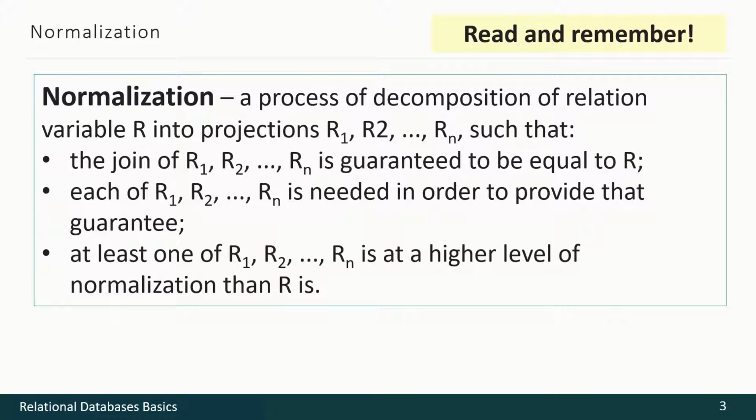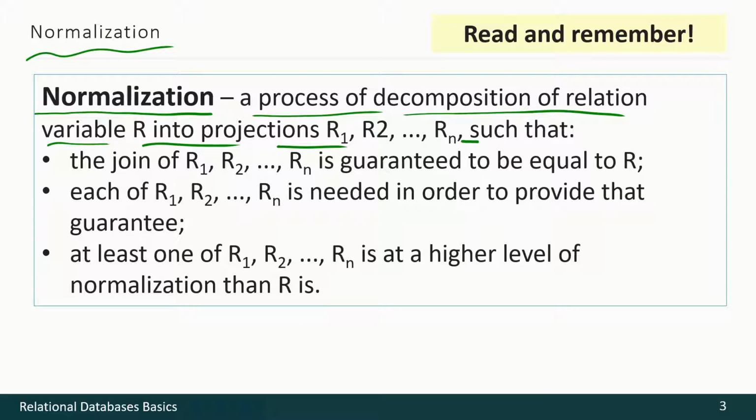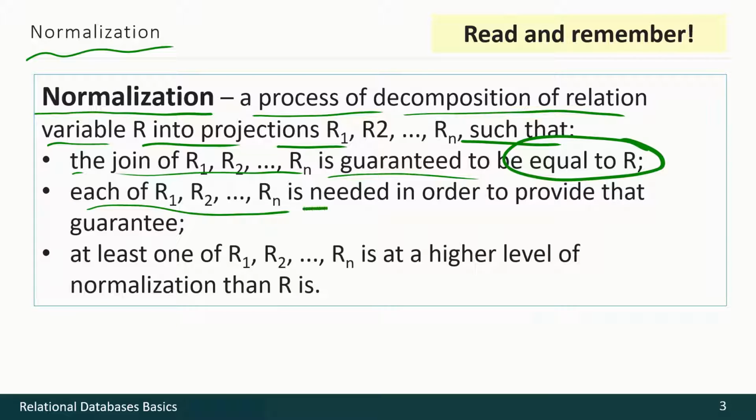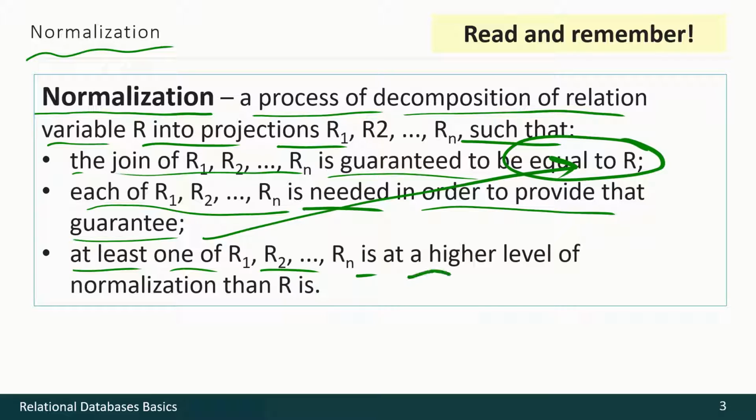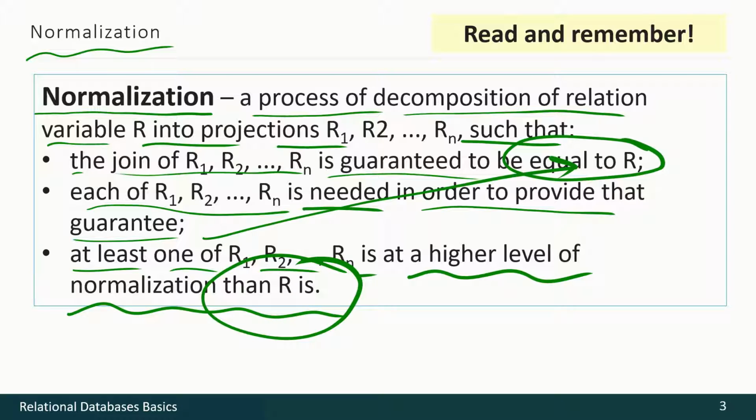Before we begin reviewing normal forms, let's make a quick review of their definition. Normalization is a process of decomposition of relation variable into projections such that the join of those projections is guaranteed to be equal to initial relation variable. Each of those projections is needed in order to provide that initial relation, and at least one of those projections is at higher level of normalization than initial relation variable is.